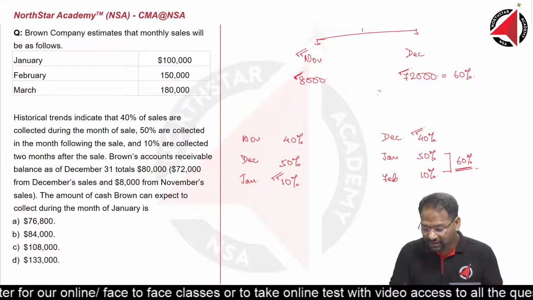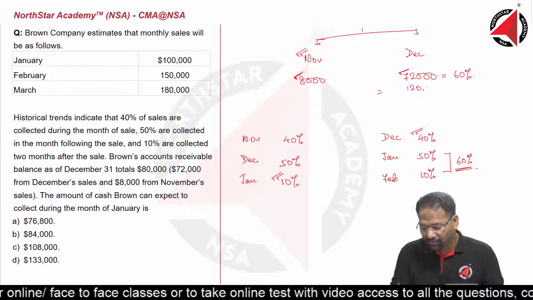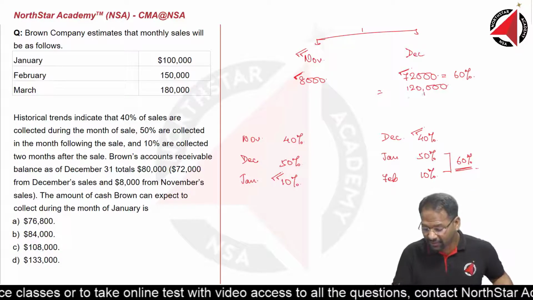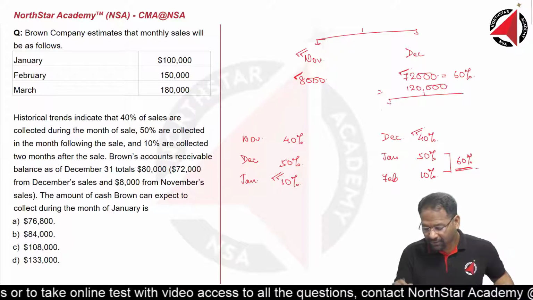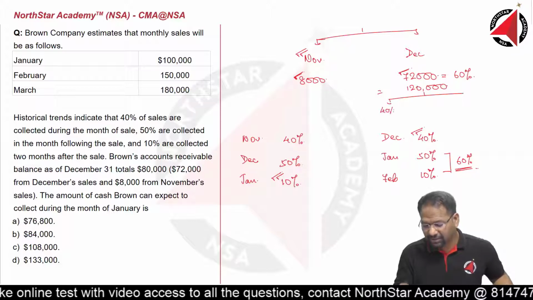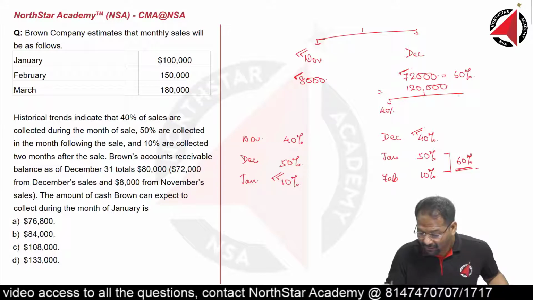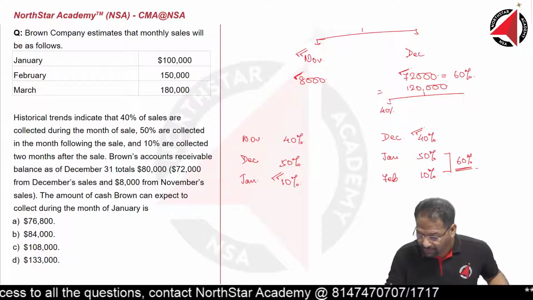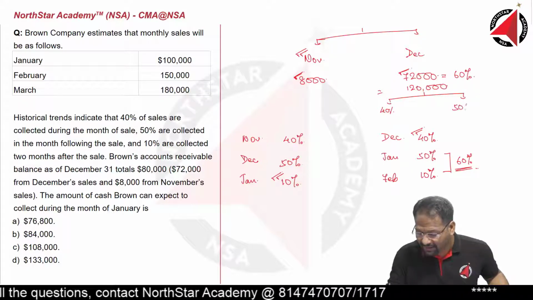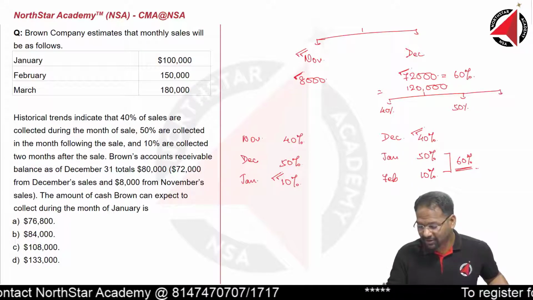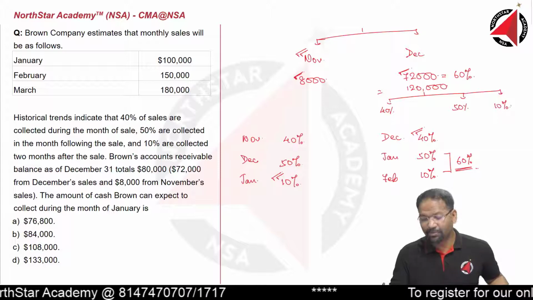So total sales for the month of December would have been $120,000. Out of this $120,000, 40% must have already been collected in December itself, another 50% shall be collected in the month of January, and the balance 10% shall be collected in February.